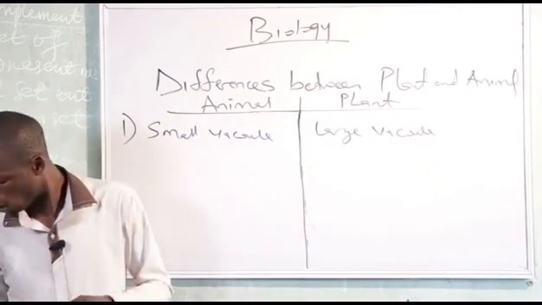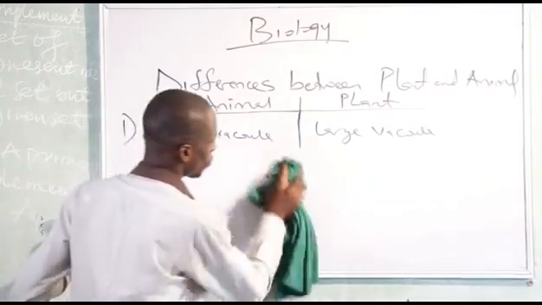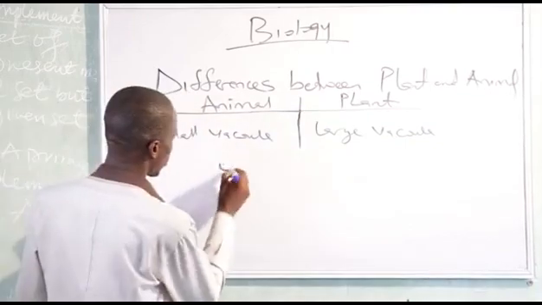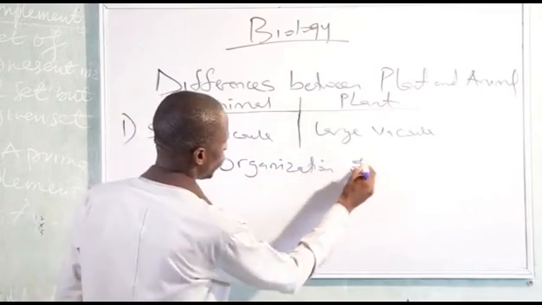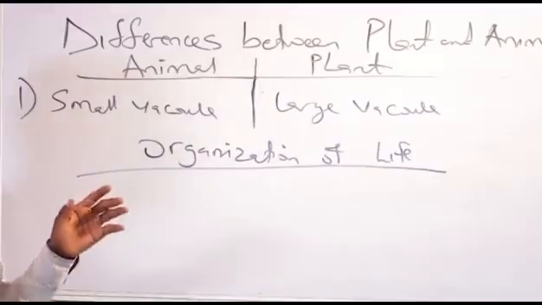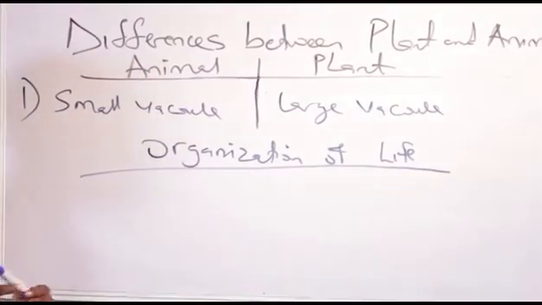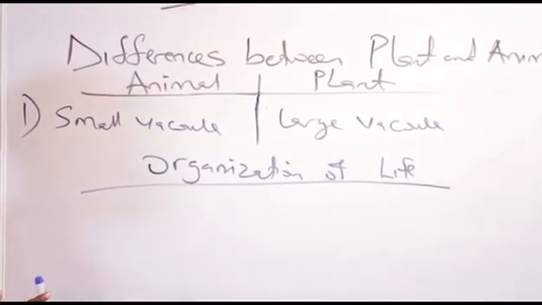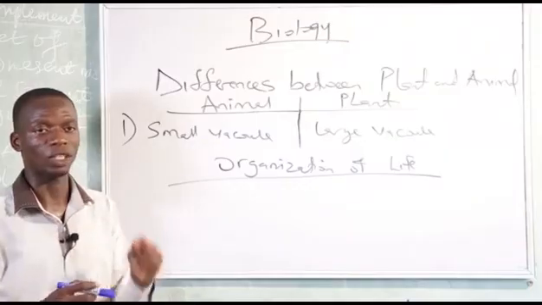So we are moving to the next one, which is organization of life. Organization of life is talking about the arrangement of life in an organism, and we have four levels of organization of life.